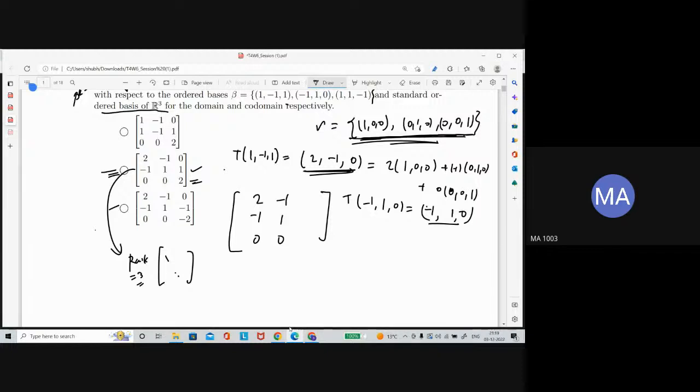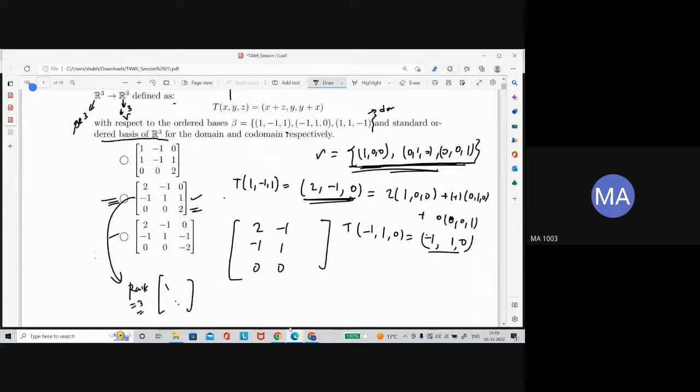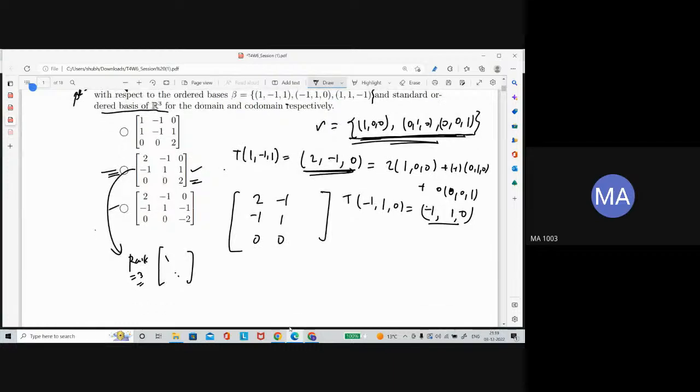We have the definition that the rank of the linear transformation is exactly the rank of the matrix representation. So we got that this is 3, so the rank of the linear transformation is 3. And the nullity of the linear transformation: find the nullity of this matrix.